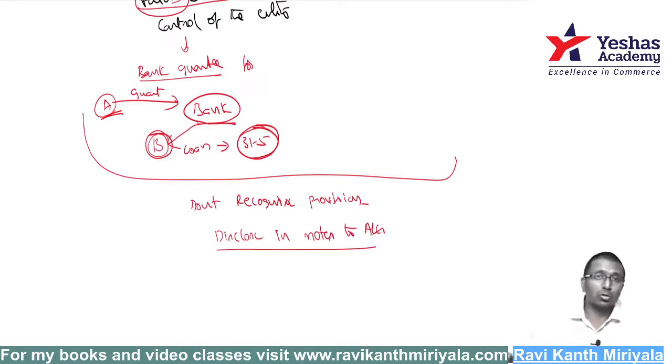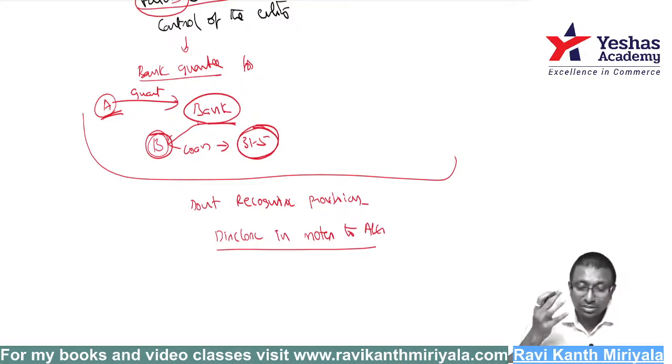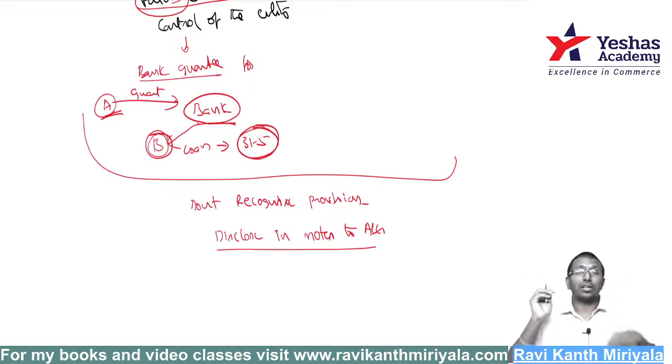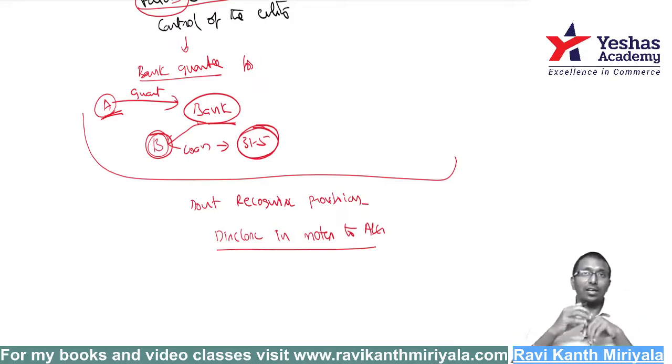If you disclose in the notes to accounts, it is more than sufficient. But are you supposed to disclose? Yes, you have to disclose. Otherwise, how will the users of the financial statements understand what agreements you have entered into? All of a sudden, that guy did not pay, and you gave a guarantee of 100 crore rupees. 100 crore rupees will come on your head. Will you tell the members a surprise 100 crore loss?